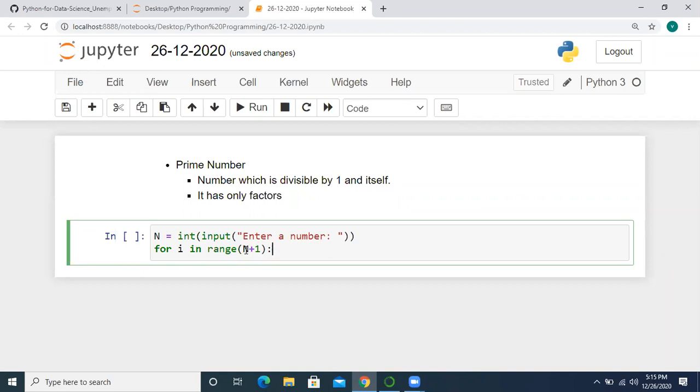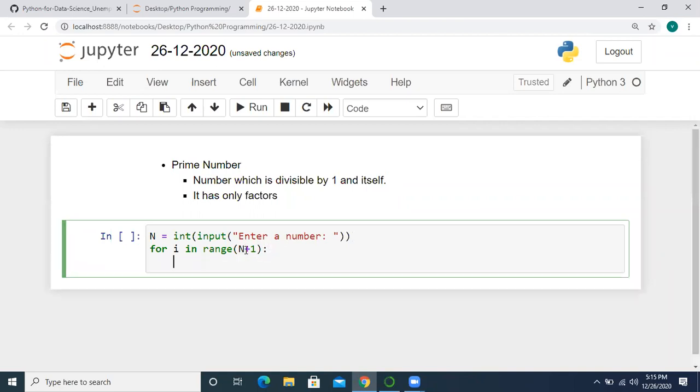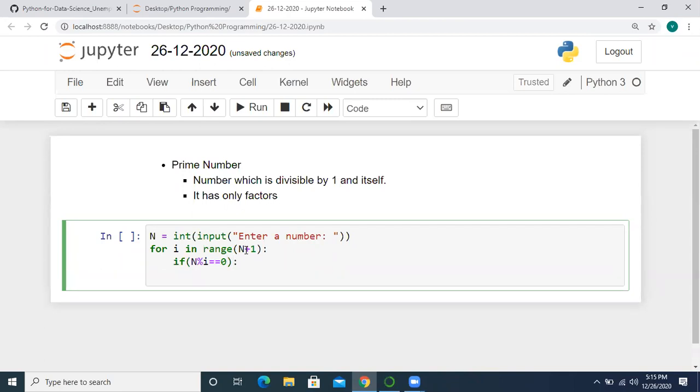After that, you have to check whether every particular number is a factor or not. So n modulus i double equal to 0. If this particular number is a factor, then you have to increment the factors count.